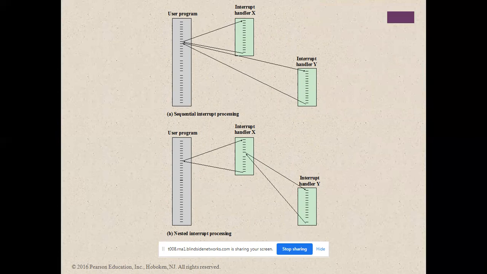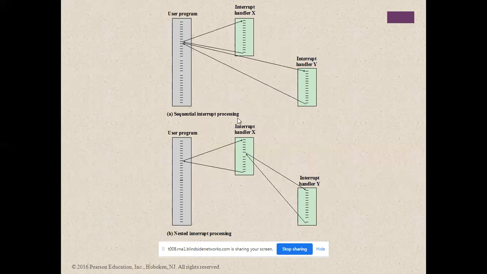That is called a nested interrupt. One operation is being done, and it has another interrupt, so it does another operation. Continuously, interrupts will be coming. This is called the nested interrupt, the bottom diagram.